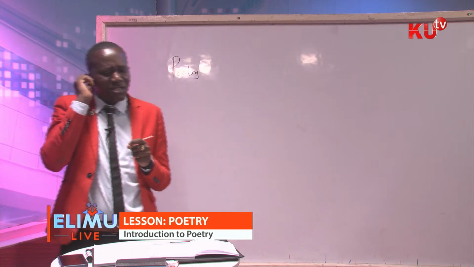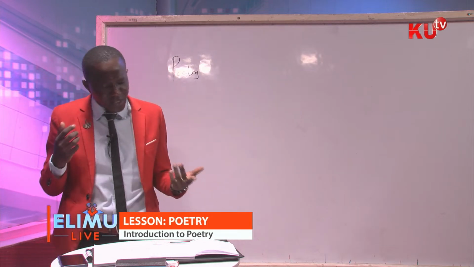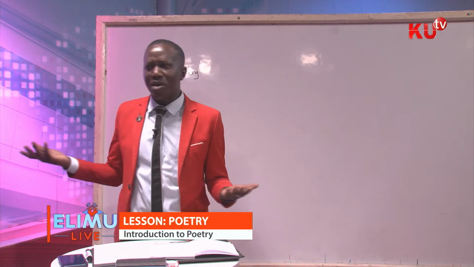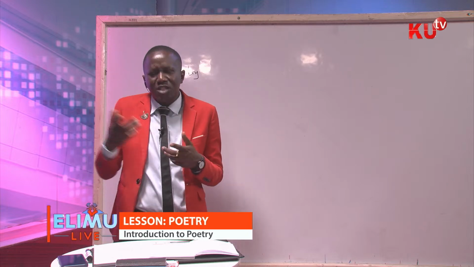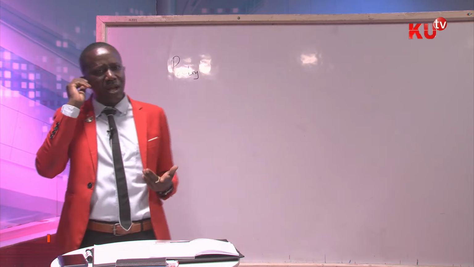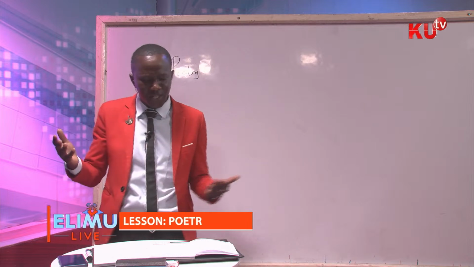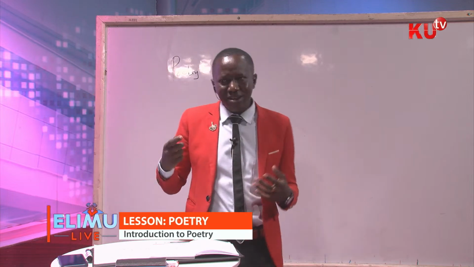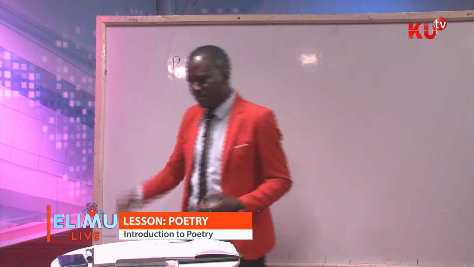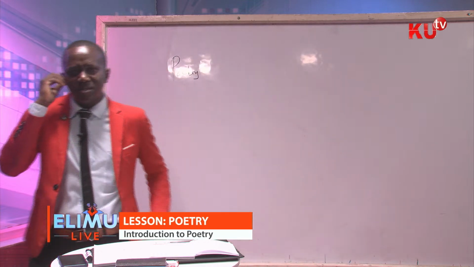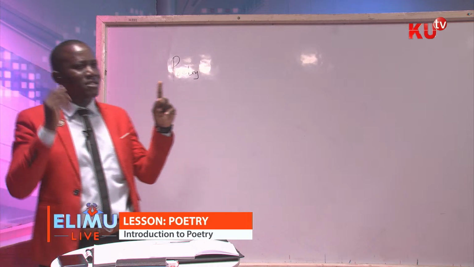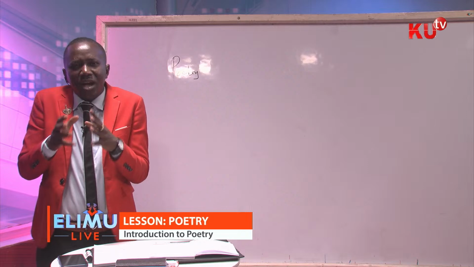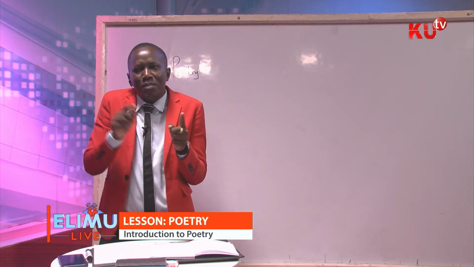So that's a paradox. If somebody says cheap things are expensive, that's a paradox. In a work of poetry or in any written work, somebody can say, I can resist everything but temptation. This person has already said he can resist everything, and then he said but temptation.